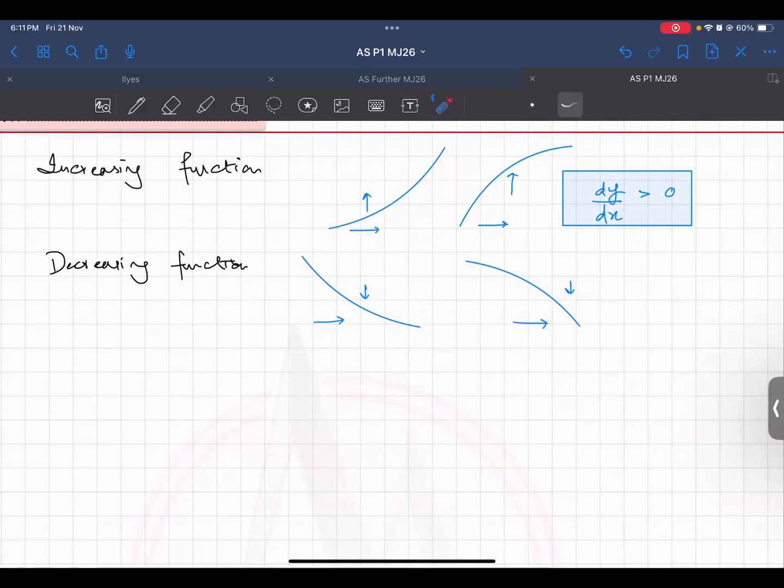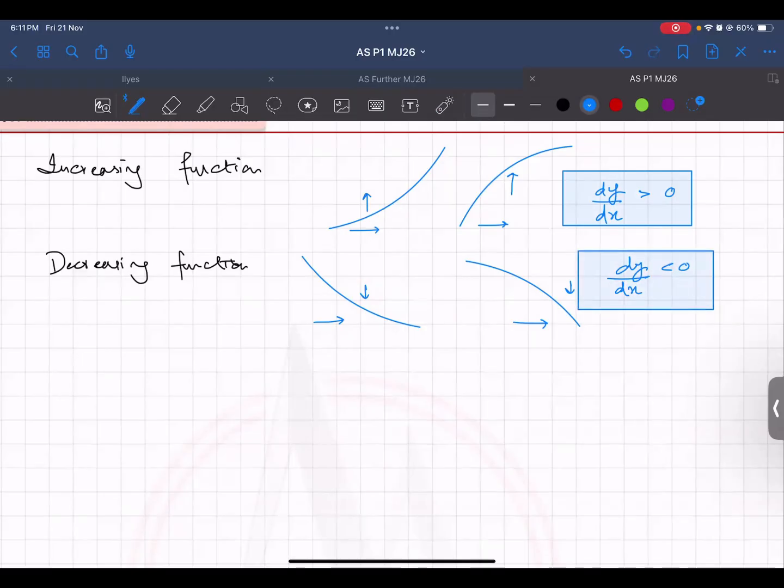For a decreasing part, you can see the change in y is negative, change in x is still positive. So negative over positive becomes negative. So the gradient stays negative for a decreasing portion of the graph. So in this case, the dy by dx is less than 0.